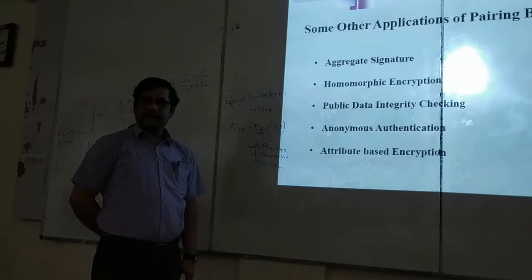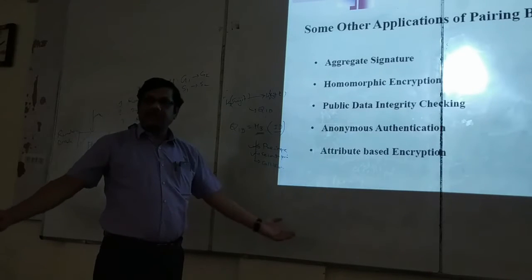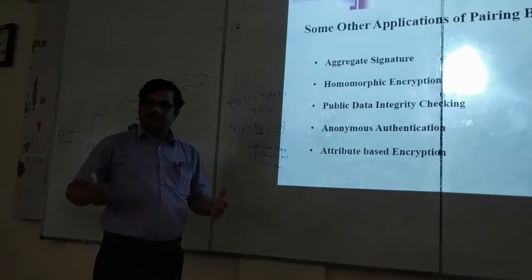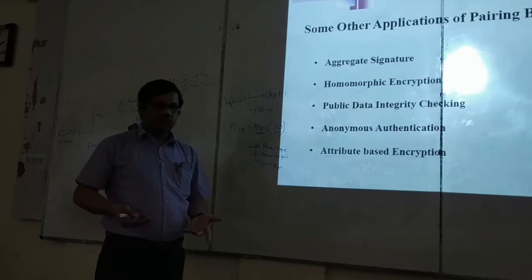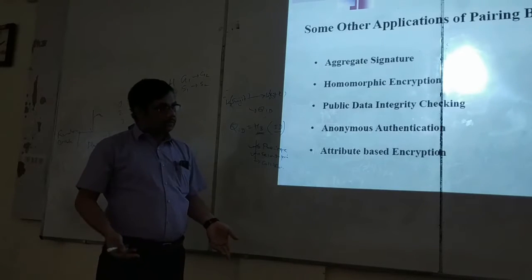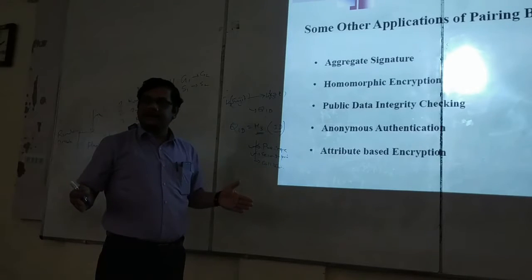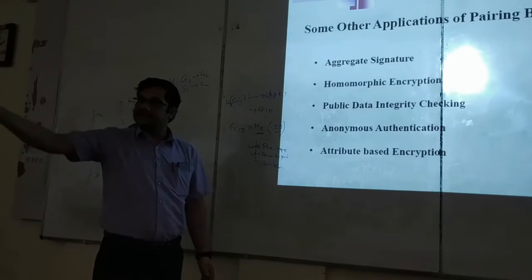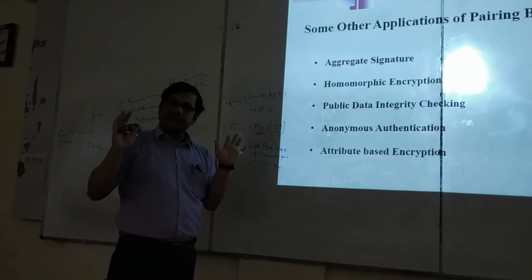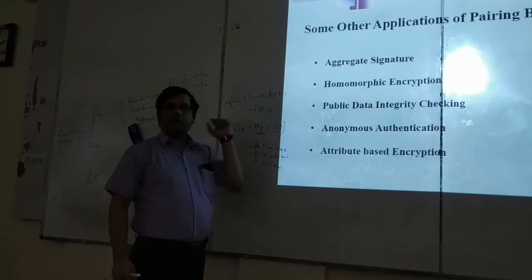You know the idea of aggregate signature? With thousands or millions of messages, you have to verify the signatures. One by one you can do, but there is another way. You merge all the signatures to generate a single signature and verify that, or send that signature along with the messages. You don't have to send 1 million signatures. How can you implement that thing?